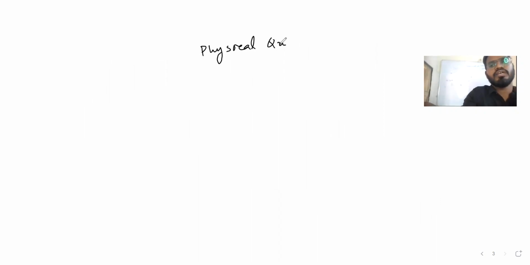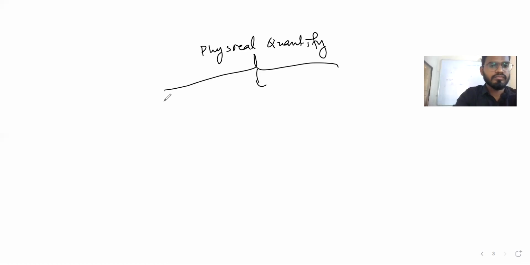Physical quantity is of 3 types. First is fundamental physical quantity.